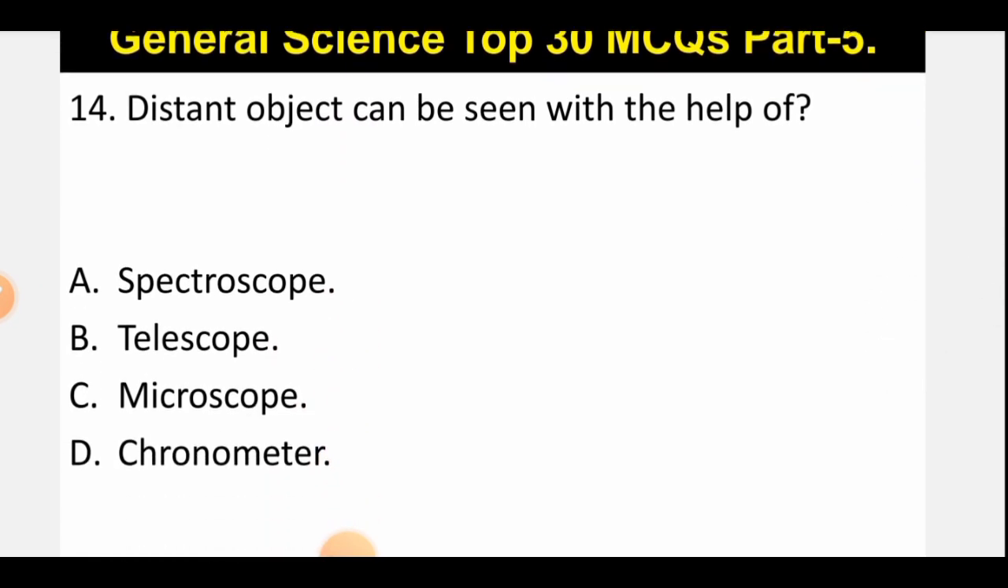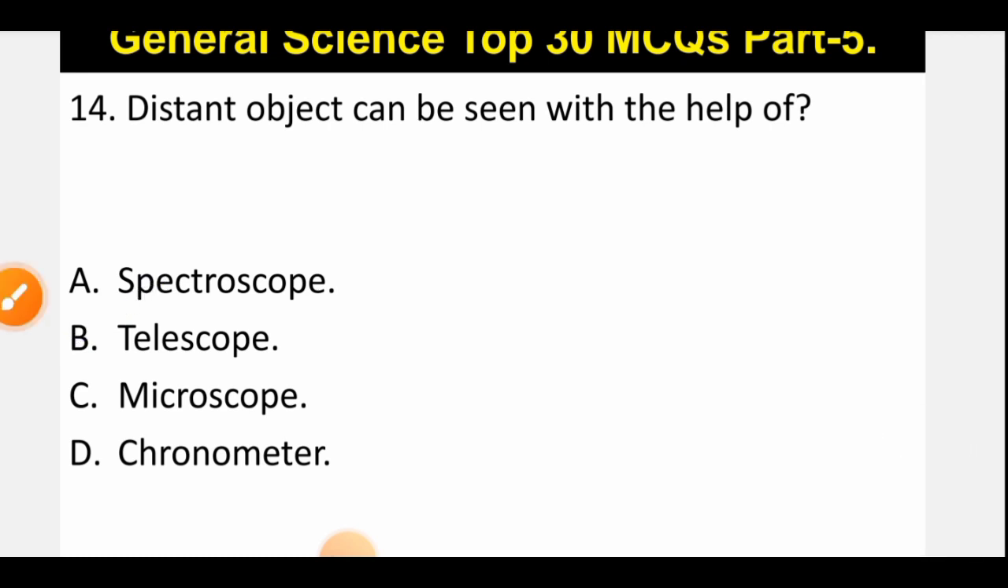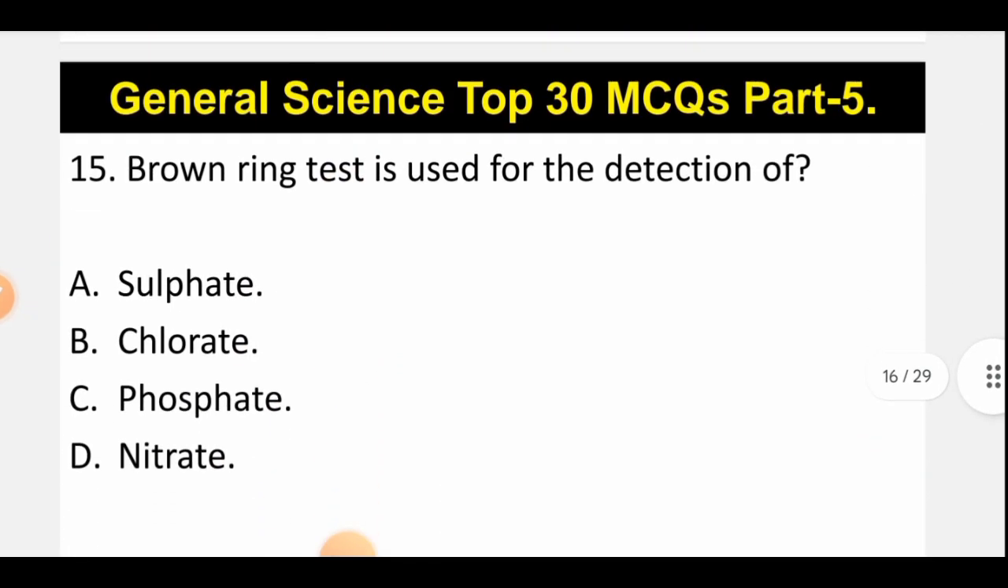Distant objects can be seen with the help of, so the correct option is option B, that is telescope. Through a telescope you can see the distant object. So B is the correct option, that is telescope. Now let's move to question number 15.